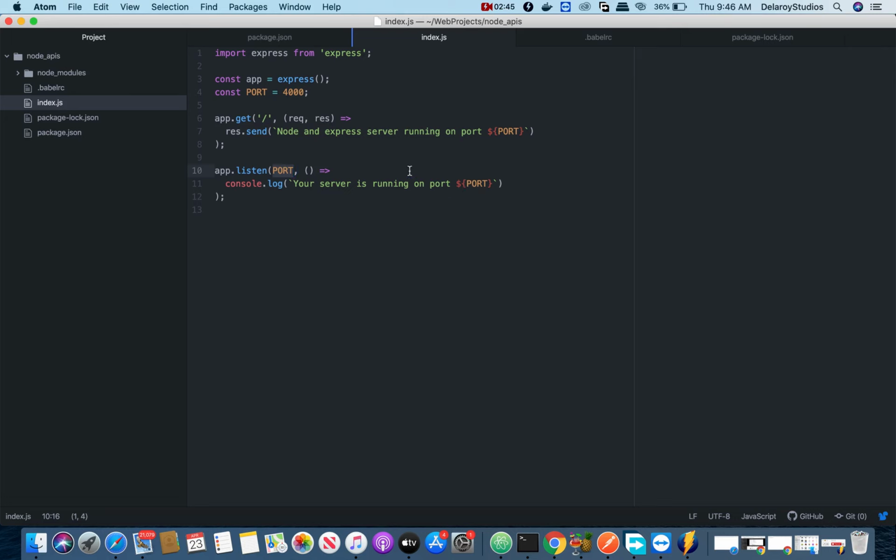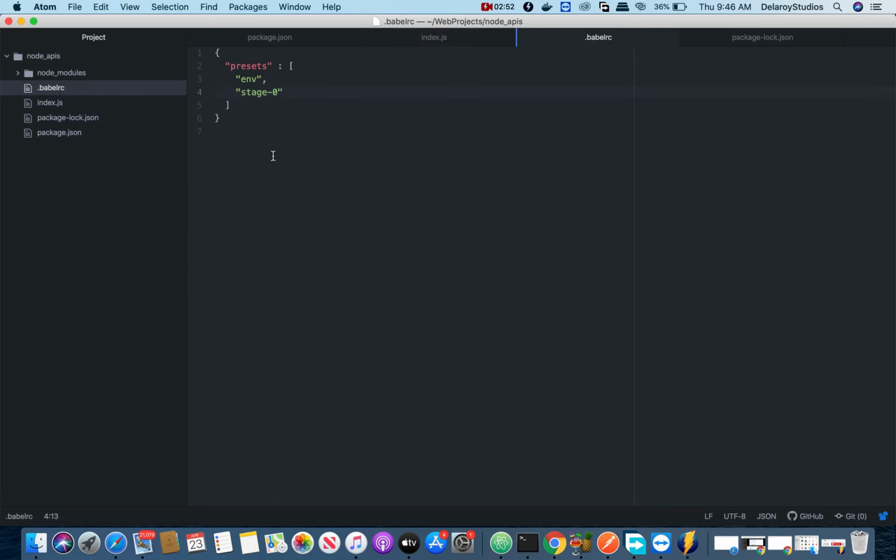You create a new file called .babelrc over there. In this file, you open up the curly braces, you pass in the presets with the brackets, and you pass in the env with the stage that was set up initially, stage-0. You save your file.